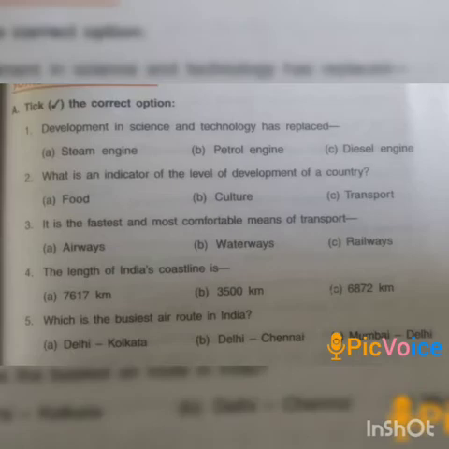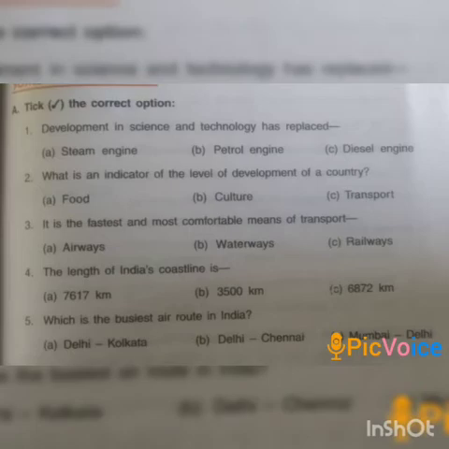Now coming to fourth number. The length of India's coastline is: options are 7,617 kilometers, 3,500 kilometers, and 6,872 kilometers, and the correct answer is 7,617 kilometers.